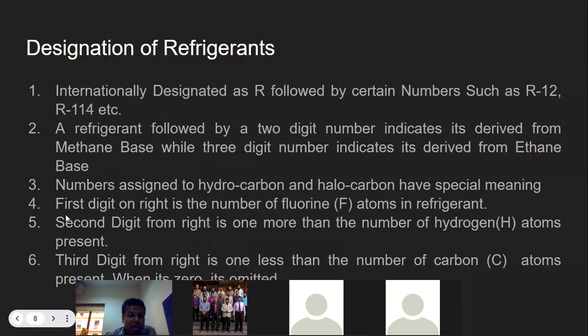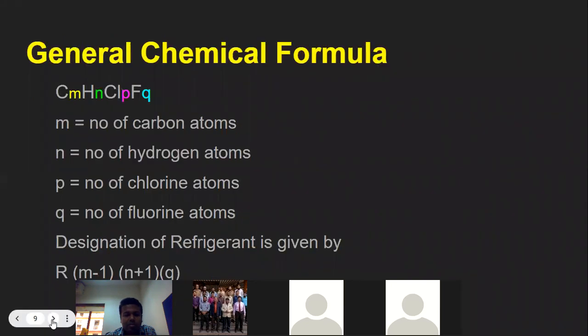Now let us go to the second digit. What does the second digit from the right indicate? It is one more than the number of hydrogen atoms. Let us come back here.